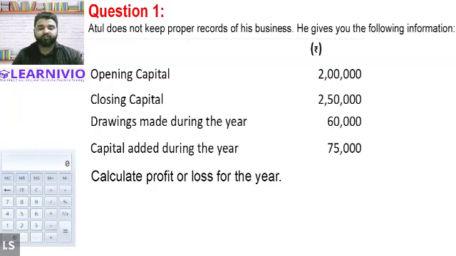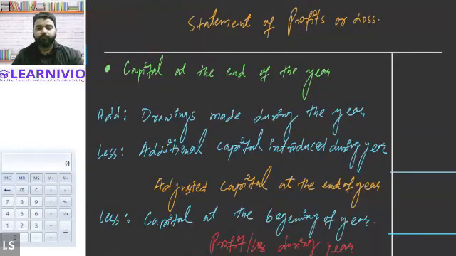Always remember that we will be preparing the statement of profit and loss account at the end of the year. So statement of profit and loss account for the year end.